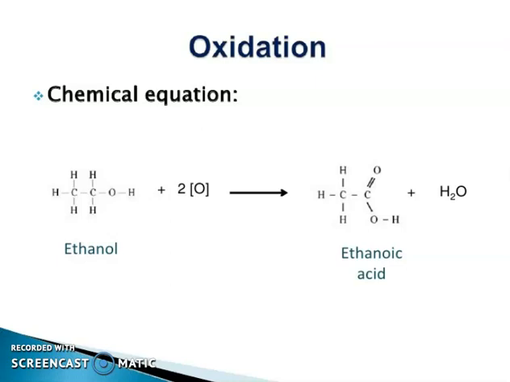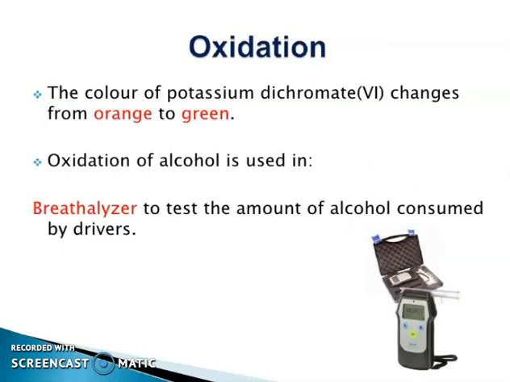So ethanol undergoes oxidation and gives ethanoic acid. During oxidation, the color of potassium dichromate changes from orange to green. Oxidation of alcohol is used in the breath analyzer to test the amount of alcohol consumed by drivers.